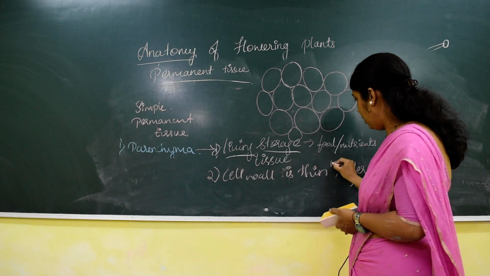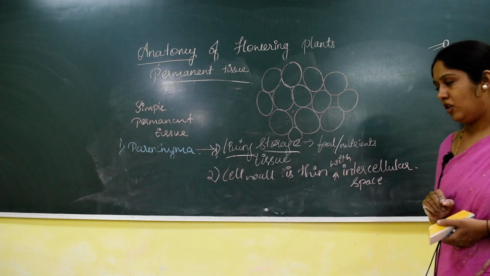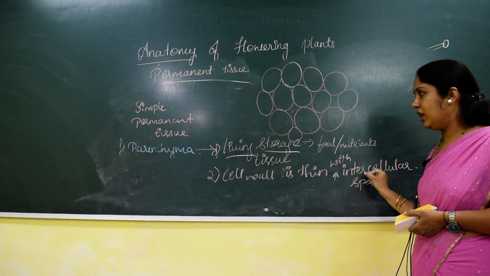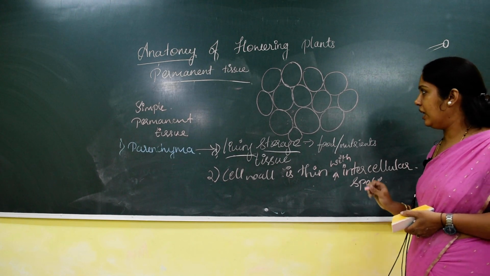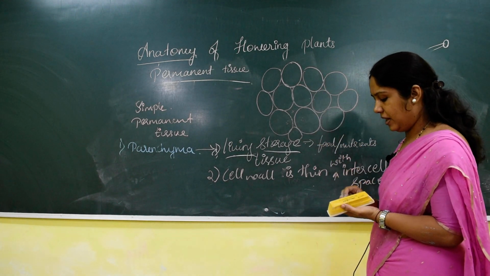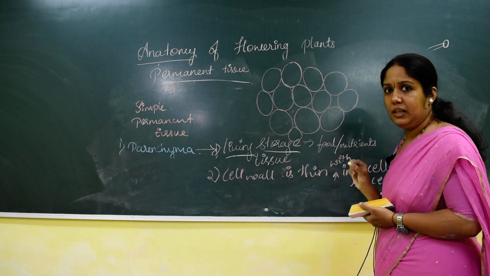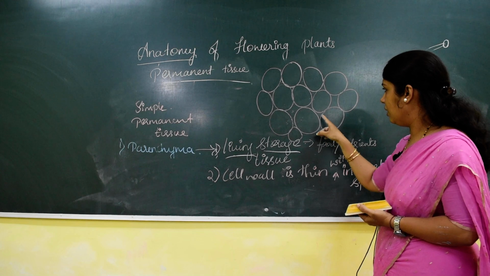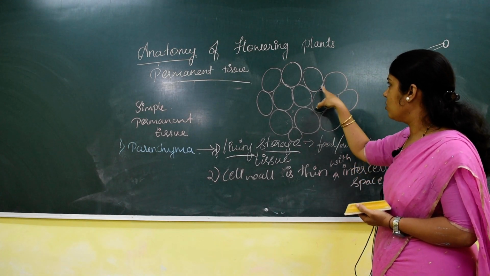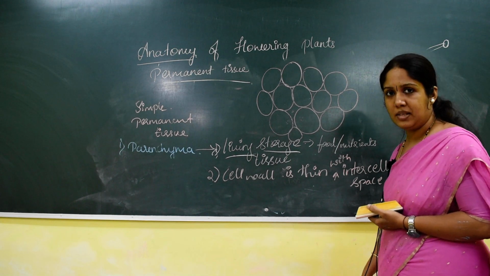Thin cell wall with intercellular space. Don't confuse the word inter with intra. Inter means in between. In between two cells we can see an empty space. So this space is a characteristic feature of the parenchyma cell.